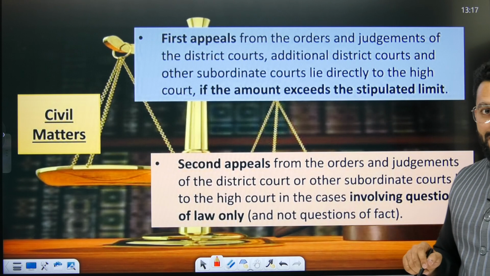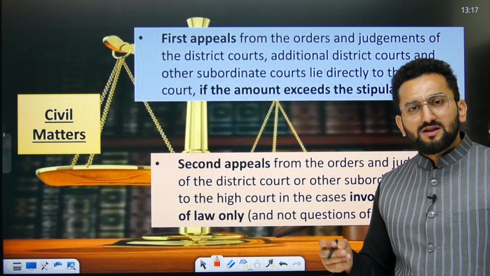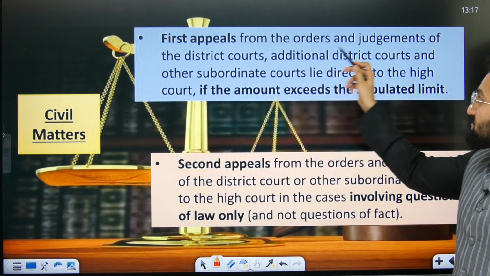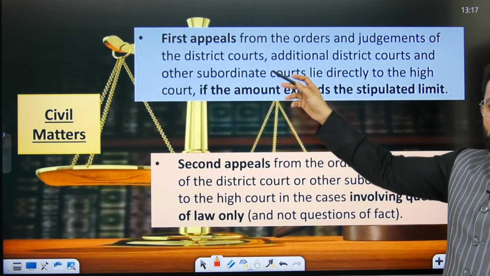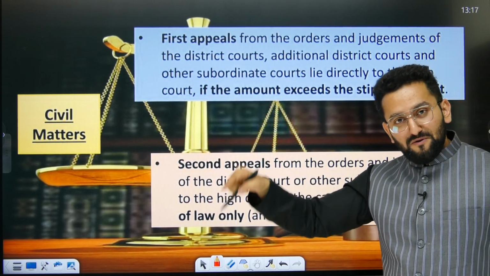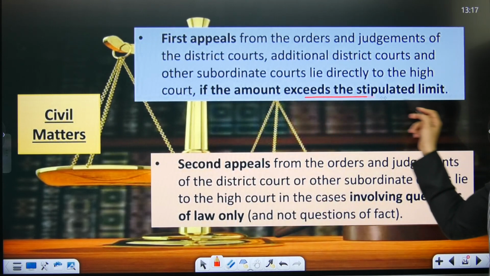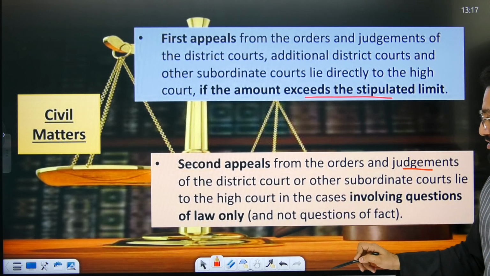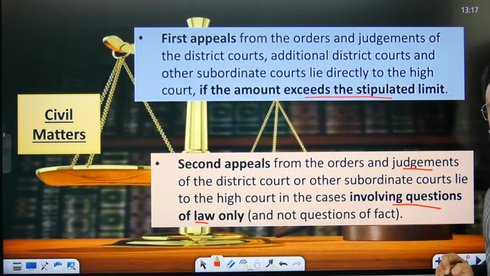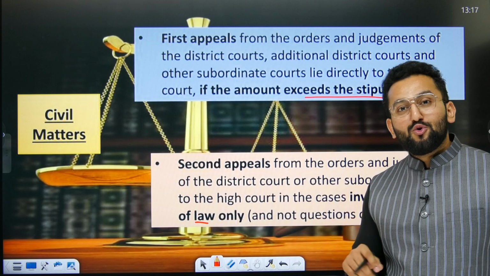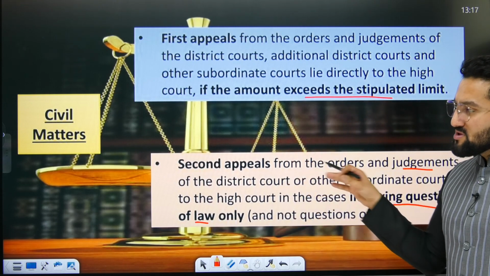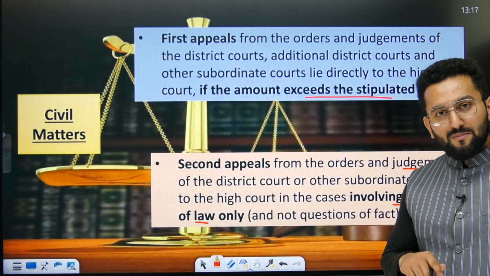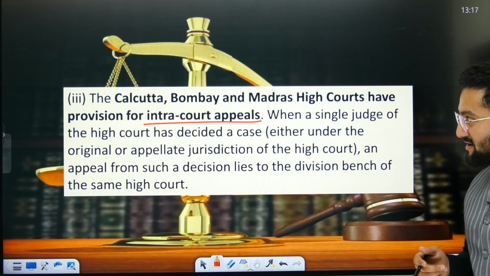Now, civil matters. Civil matters means we are talking about matters related to land disputes, tax revenue, family disputes. So, first appeal from the orders and judgments of district courts can come before the High Court if the amount exceeds a stipulated limit. Second appeal from the orders and judgments of the district court when there is a question of law, means you need interpretation from High Court on this particular law. So it means both the cases, whether it is about the amount or about interpretation of that particular law, can come to the High Court by way of appeal.